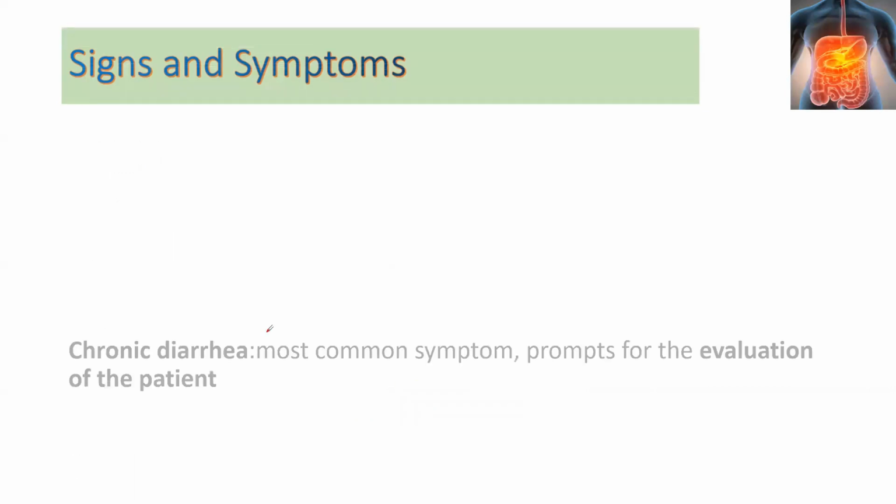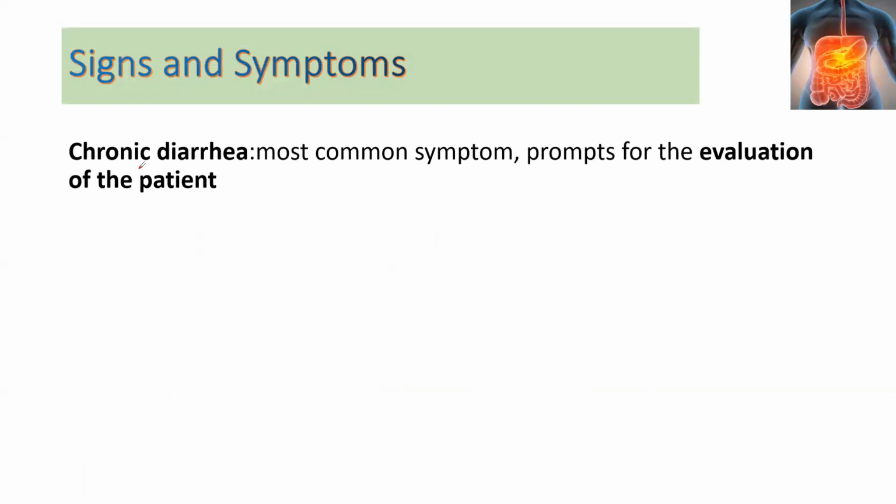Other symptoms may include chronic diarrhea. We see that chronic diarrhea is the most common symptom, because this may help us in the evaluation of the patients. We can conclude which type of diarrhea we see in the patient. Mostly there is chronic diarrhea in malabsorption.